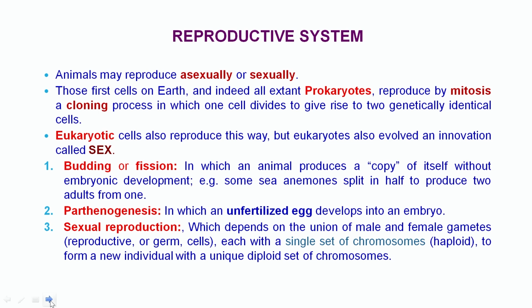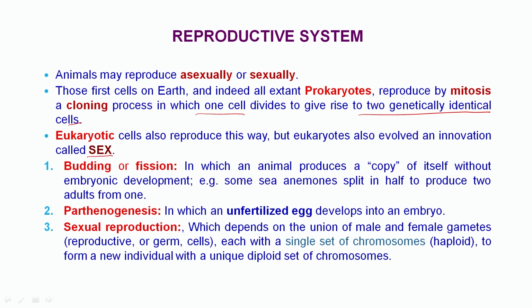Animals may reproduce sexually or asexually. The first cells on the earth, and indeed all extant prokaryotes, reproduce by mitosis, a cloning process in which one cell divides to give rise to two genetically identical cells. Eukaryotic cells also reproduce this way, but eukaryotes also evolved an innovation that is called sex.